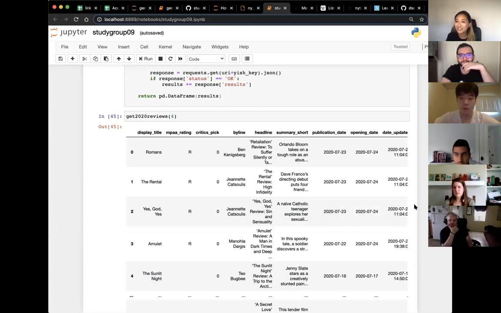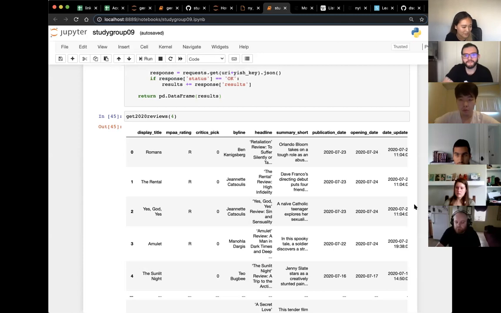Spotify has a really good API. Spotify's API is cool because you can look up artists, look up specific songs, and for each song they have a bunch of different parameters. I don't know if anyone has explored, but they have all these interesting measures for songs, like how danceable is a song. They actually have a measure for that. I don't know how they calculate it, but they have that number. They also have how happy is a song. So Spotify's API is really cool, and I've seen a lot of cool projects come out of that.